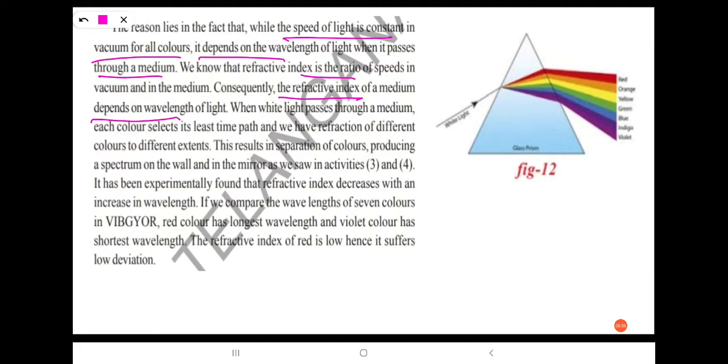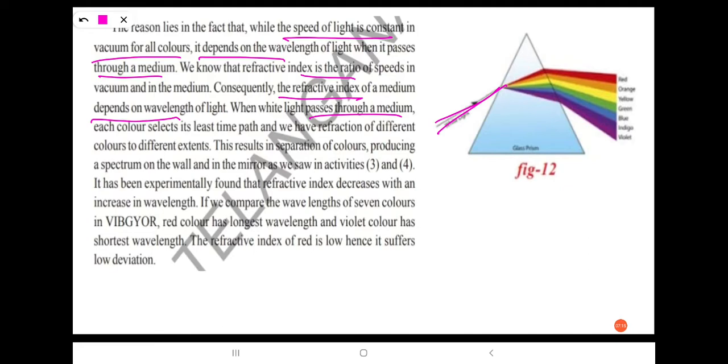So when white light passes through a medium, each color selects its least time path, and we have refraction of different colors to different extents.